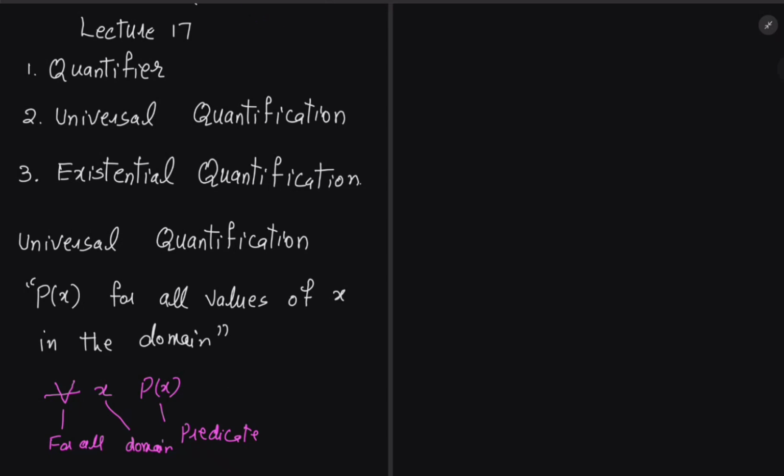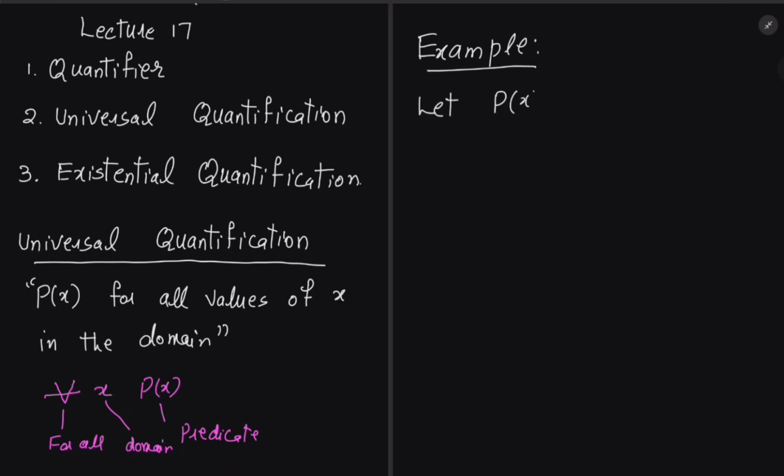Let me give you an example on universal quantification. Suppose we have P of x: x plus 1 is greater than x. You have been asked to find the truth value of for all x, P of x.